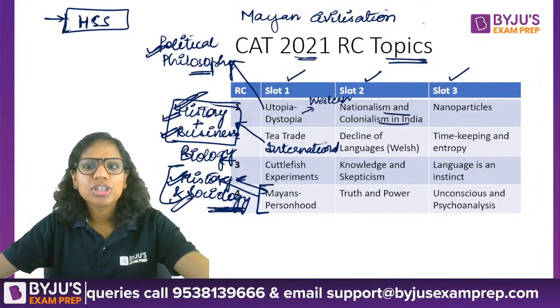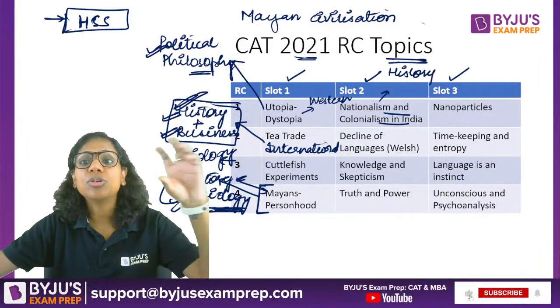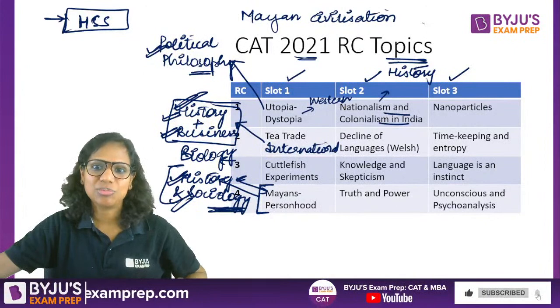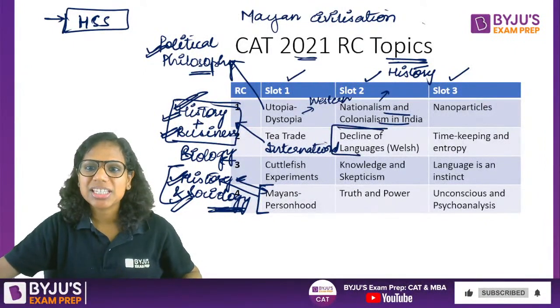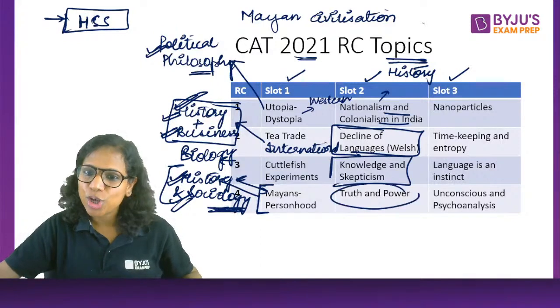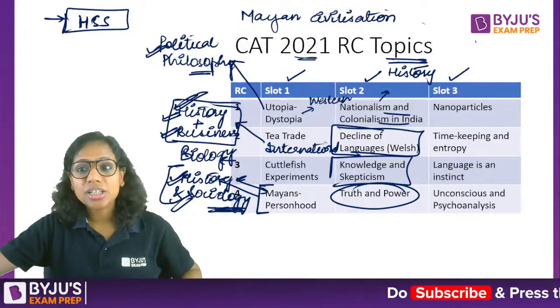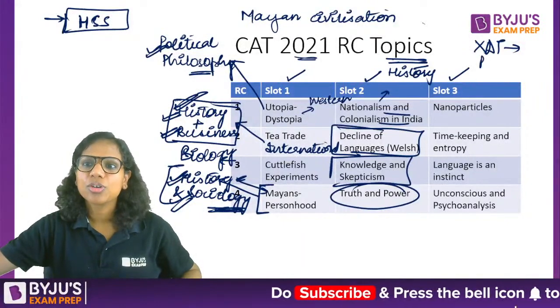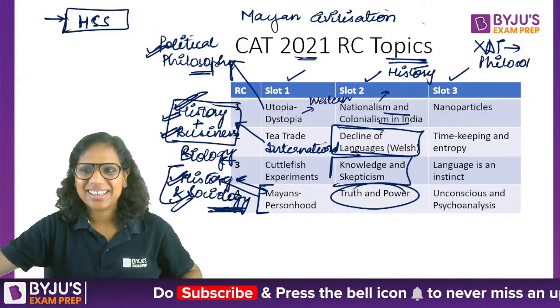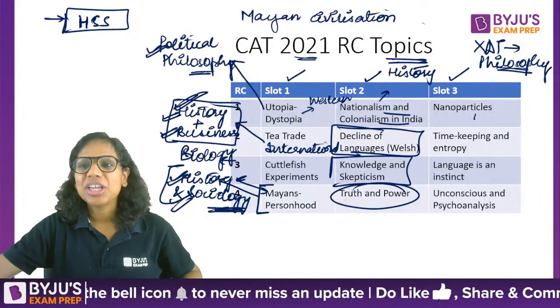So nationalism and colonialism, see, this was history plus philosophy, because we talked about the philosophy behind colonialism here. This was linguistics, language, philosophy, knowledge and skepticism, philosophy again. So philosophy is also a very major topic. Okay, and XAT is particularly known for its philosophy RC passages. It is infamous for its philosophy RC passages.